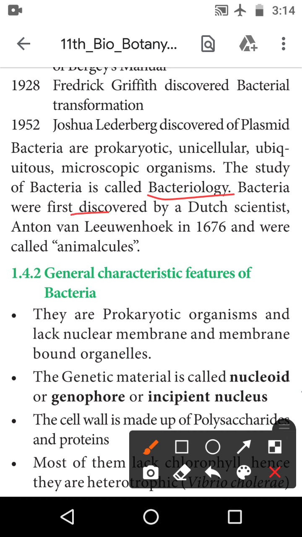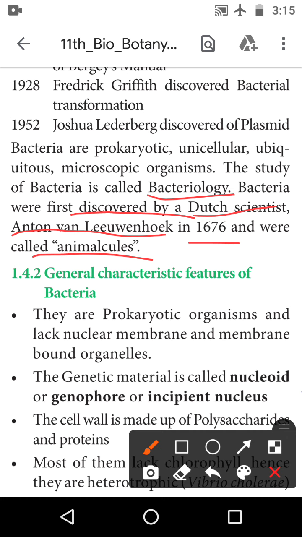Bacteria was first discovered by, already you know, that scientist Anton von Leeuwenhoek in 1676, and he called them animal holes. The scientist Anton von Leeuwenhoek first found out bacteria in 1676. The name he gave the bacteria is animal holes. What is that? Animal holes. Okay, we will see next one.